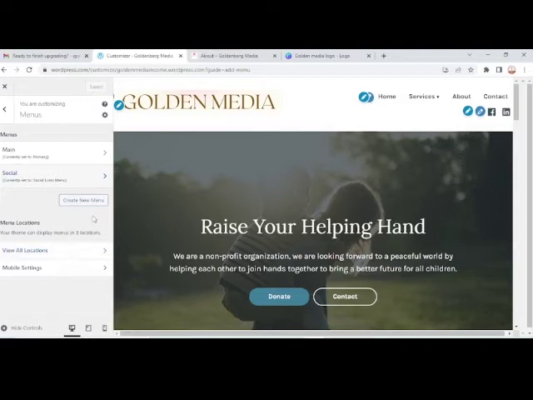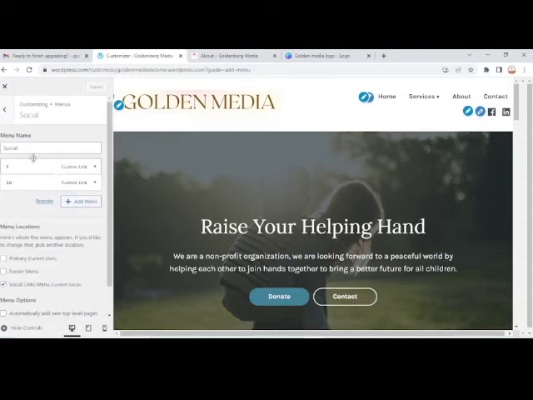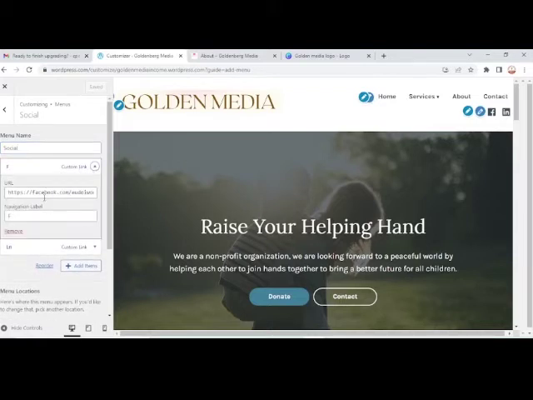So all you need to do to get your social links activated is create another menu like I have here, name it social, then you add your custom links, and once you add your custom links you have your menu. For example, I have Facebook here, a custom link to which I added Facebook and my link to my account, and that acts as a label. And then I did the same thing for LinkedIn.